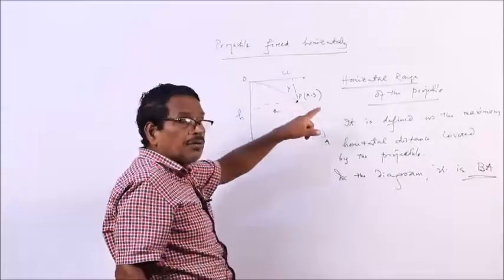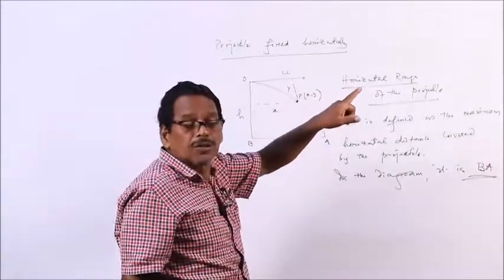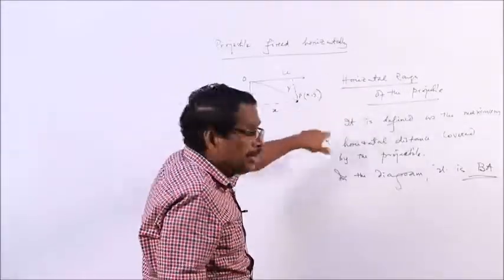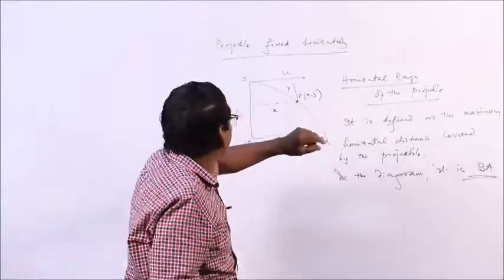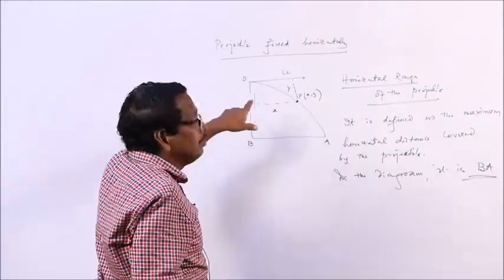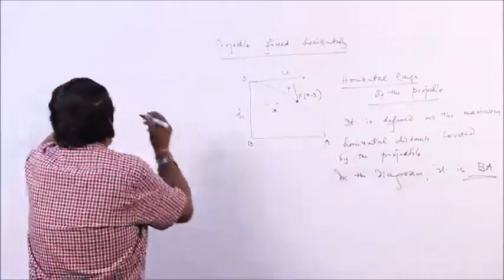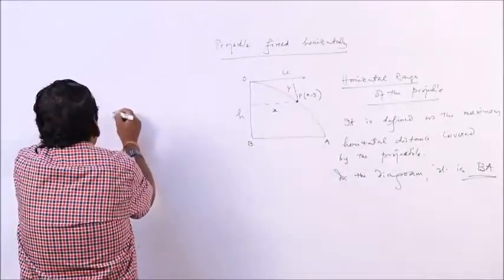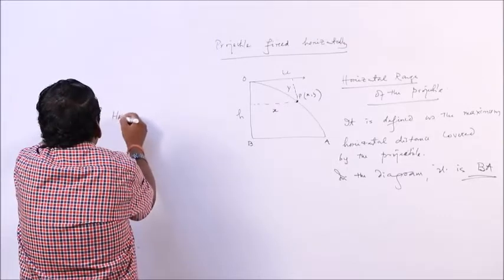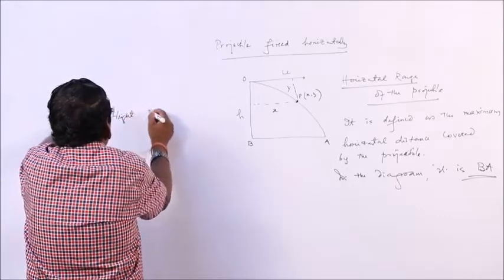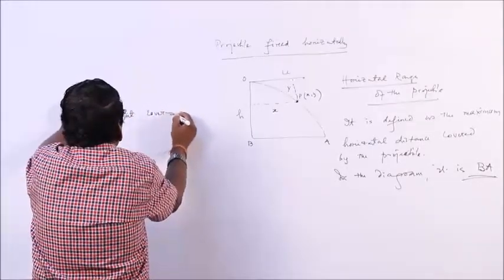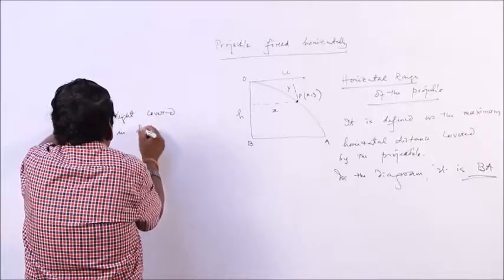First of all, let us find out how much time the projectile will take to reach the ground. What time will it take? It will cover the height h in the downward direction.